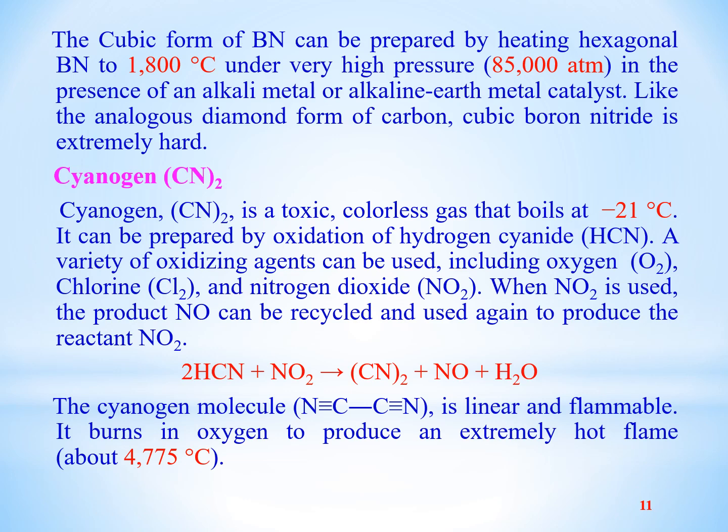If we want to convert the hexagonal form of boron nitride to the cubic form, we have to heat it around 1800 degrees centigrade at a very high pressure, that is 85,000 atmospheric pressure, and an alkaline earth metal or alkali metal is used as a catalyst in this reaction.